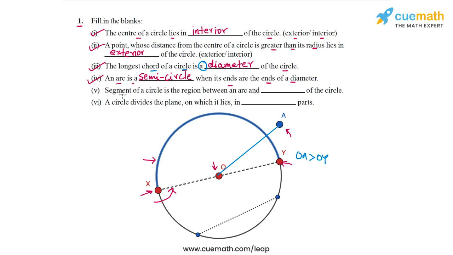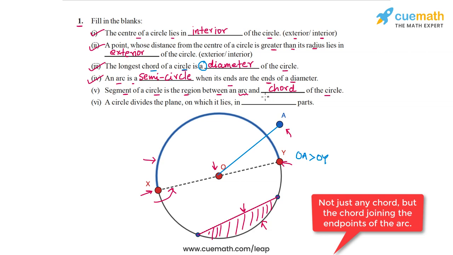In part 5, the statement says a segment of a circle is the region between an arc and what of the circle. So just observe this chord that I have drawn here, and the area between this chord and any of the major or minor arcs. So let's take this area. This is a segment of the circle. So a segment is a region between an arc, this arc here for example, and a chord. So here we will write and a chord of the circle.